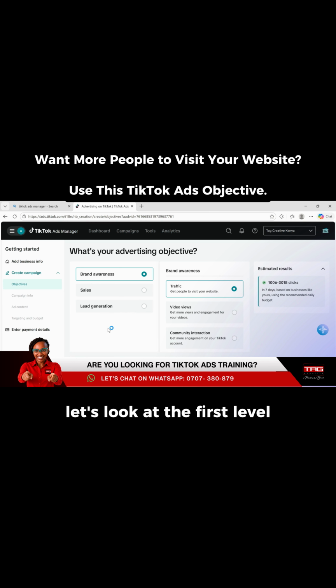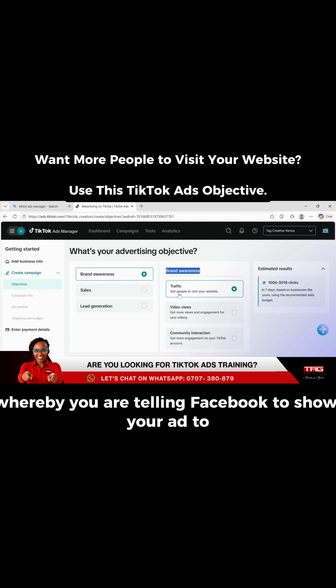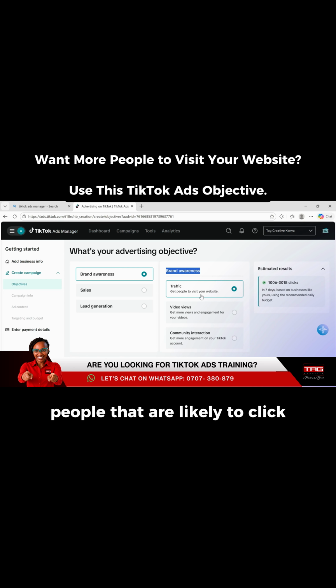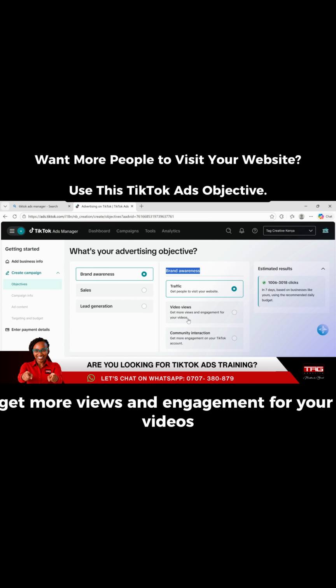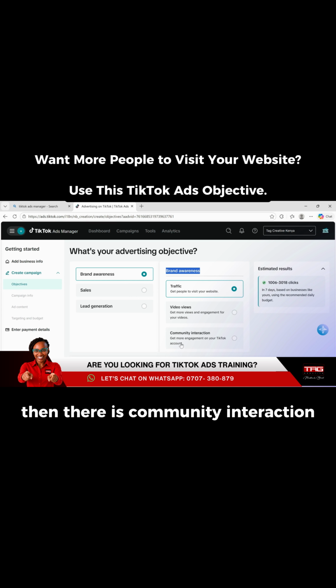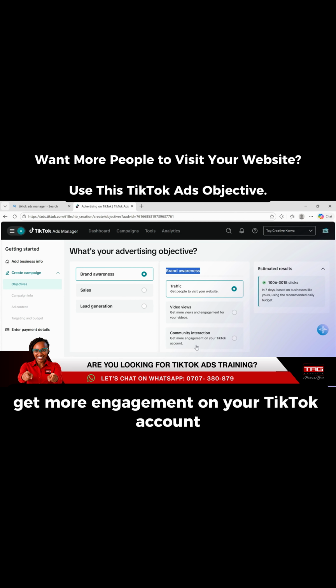So let's look at the first level of the advertising objectives on TikTok. The first one is brand awareness. And then under brand awareness is split into three. You can pick the objective of traffic, whereby you are telling Facebook to show your ad to people that are likely to click so they can visit your website. Then there is video views, get more views and engagement for your videos. Then there is community interaction, get more engagement on your TikTok account.